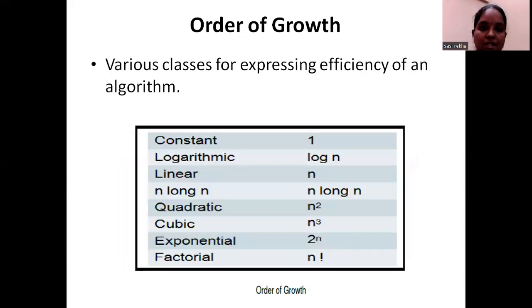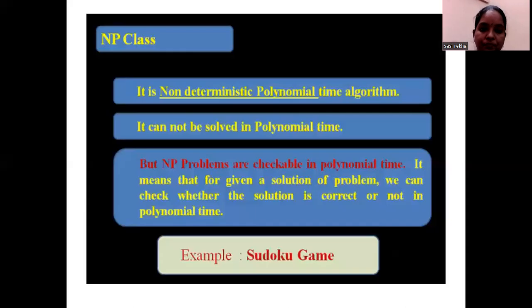The order of growth gives various classes for expressing the efficiency of an algorithm: constant time, logarithmic, linear, quadratic, cubic, exponential, and factorial. In the worst case, you'll get the time complexity as n factorial.